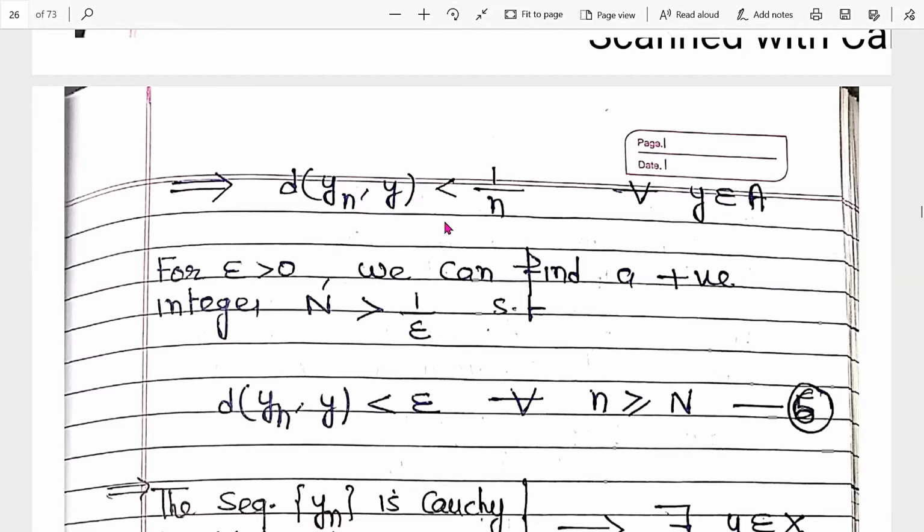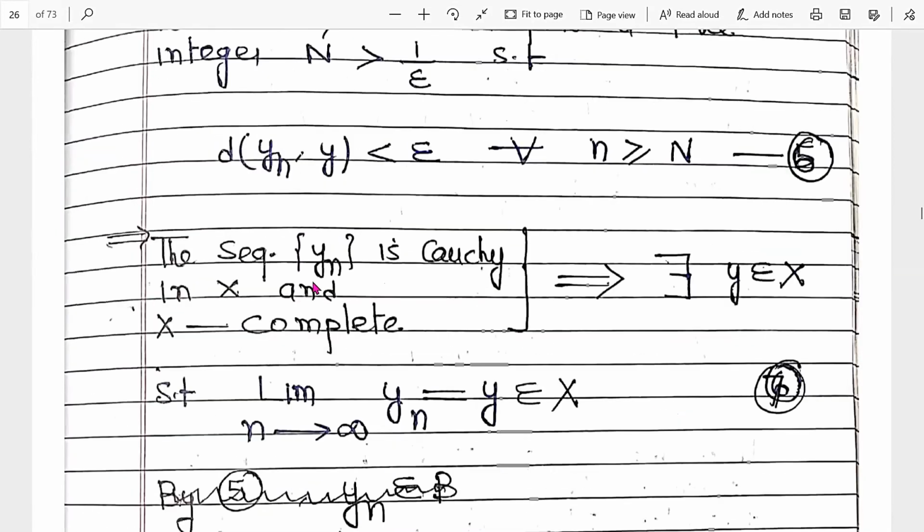It means this term is less than epsilon under this condition. It means the sequence yn is a Cauchy sequence in X.